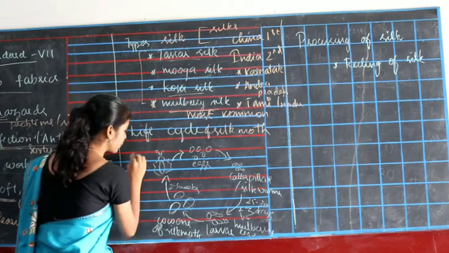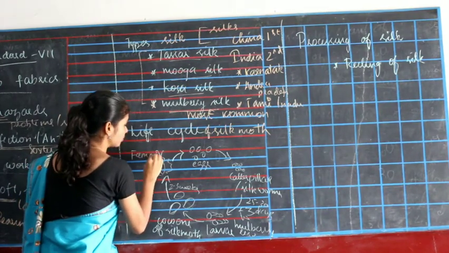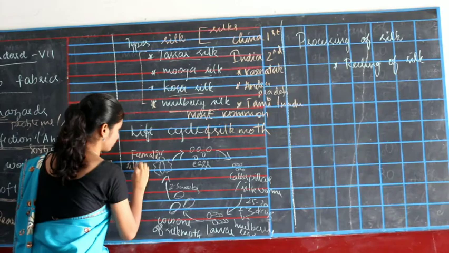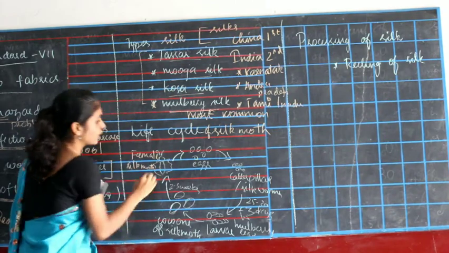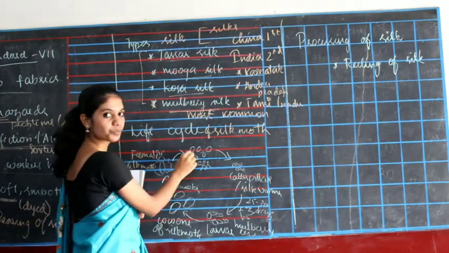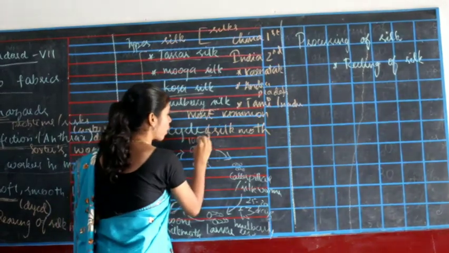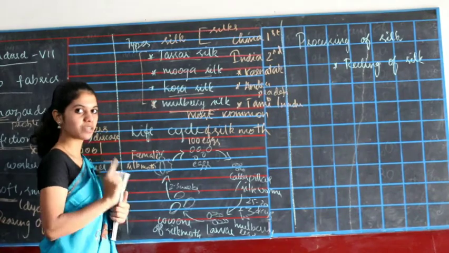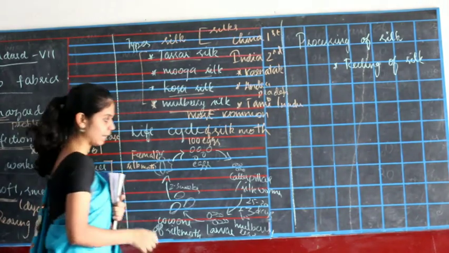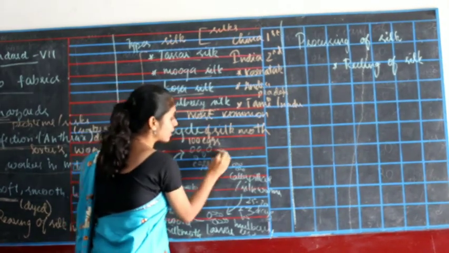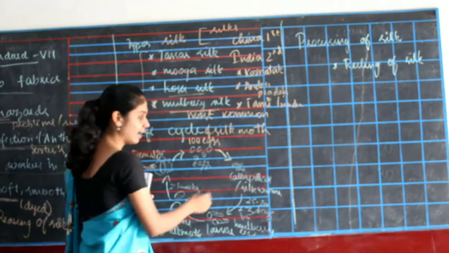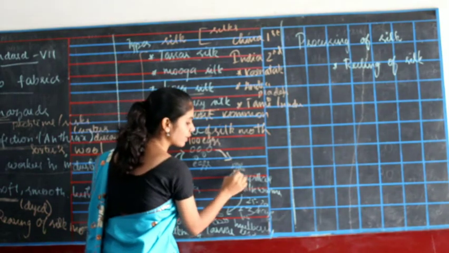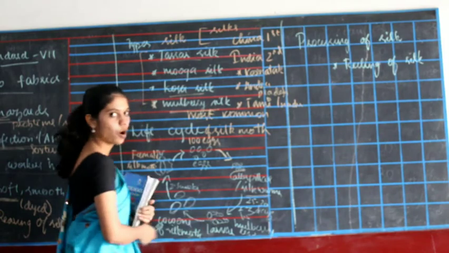First we have the female silk moth. It produces hundreds of eggs at a single time, and then they hatch and produce small caterpillars or silkworms.